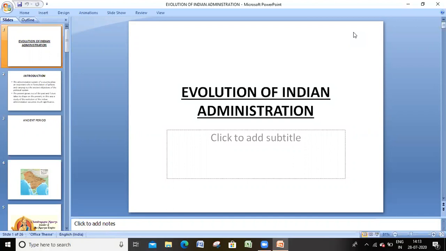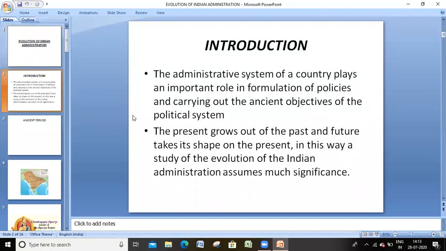So, regarding union administration, we must read evolution of Indian administration. In this evolution of Indian administration, the administrative system of a country plays an important role in formulation of policies.